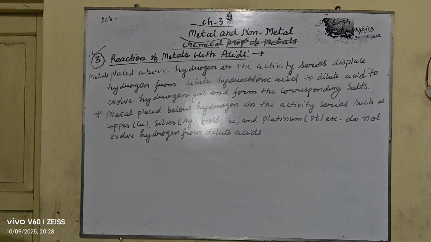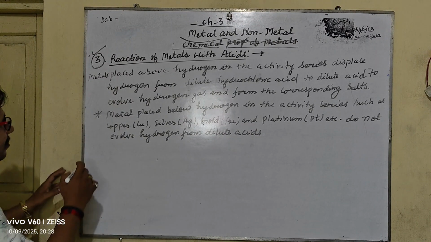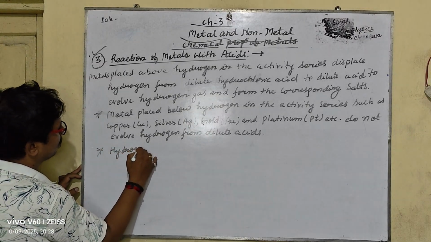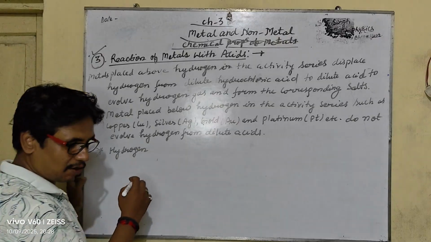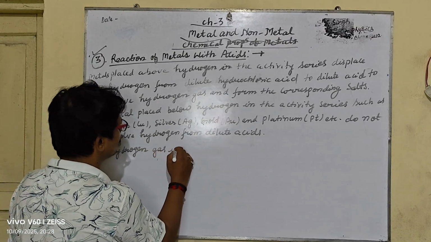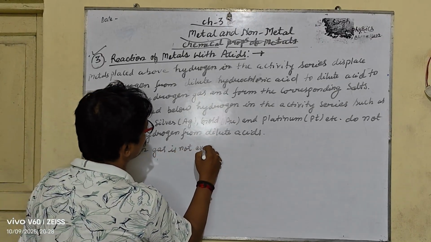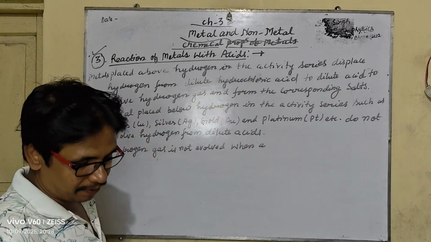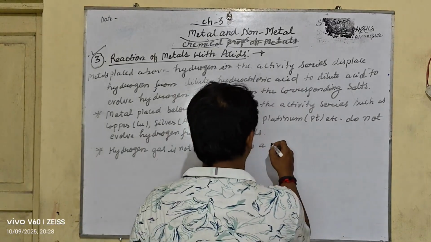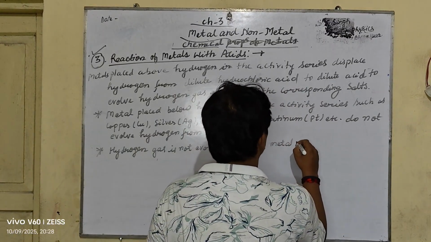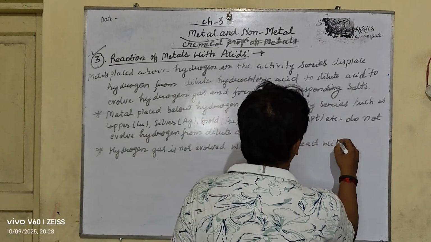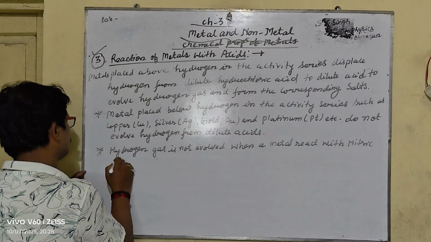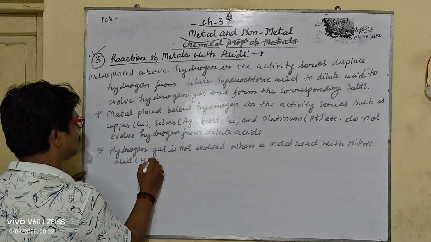Now my dear student, next point: hydrogen gas is not evolved when a metal reacts with nitric acid, that is HNO3.